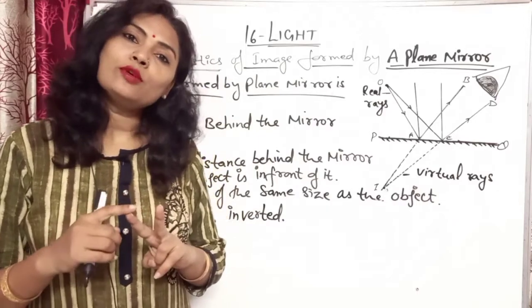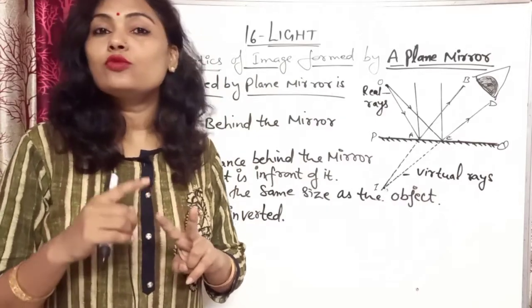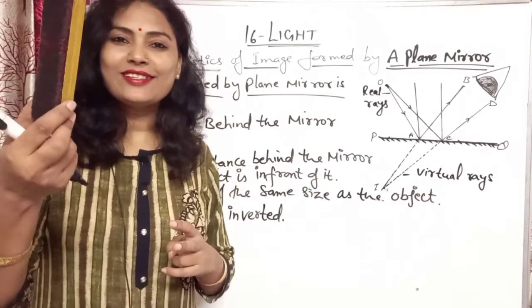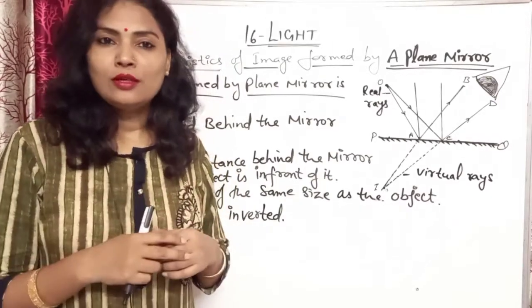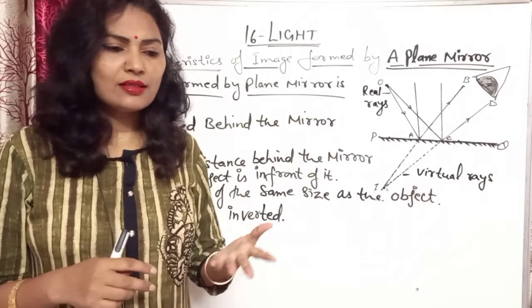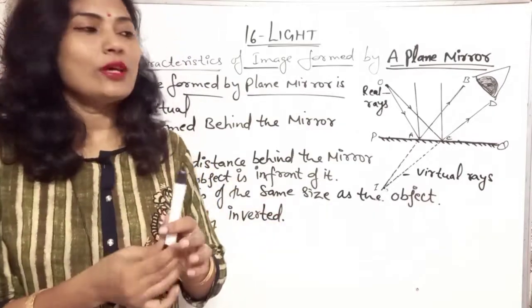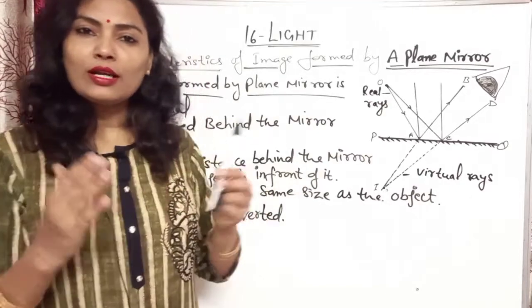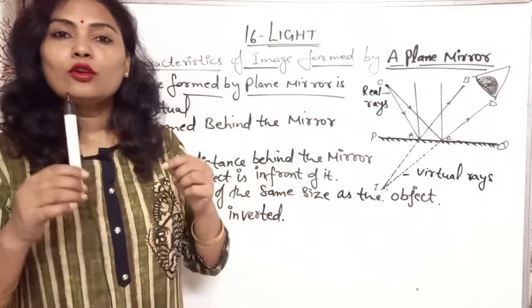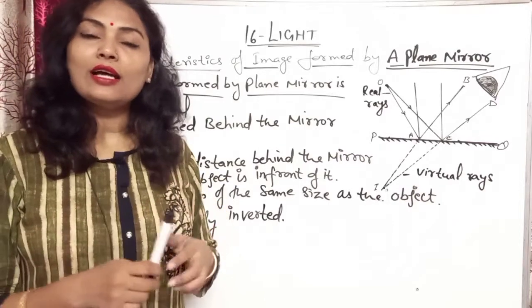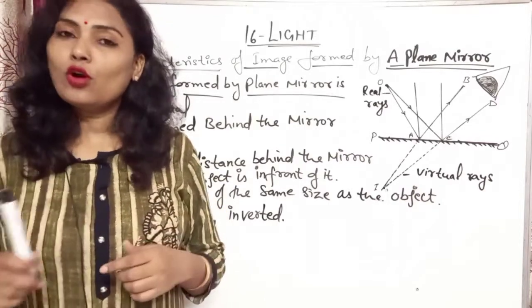And non-luminous objects are those which do not emit their own light. For example, this duster, moon, books, this marker. So everything which does not emit its own light is known as a non-luminous object, and those which emit their own light are known as luminous objects.